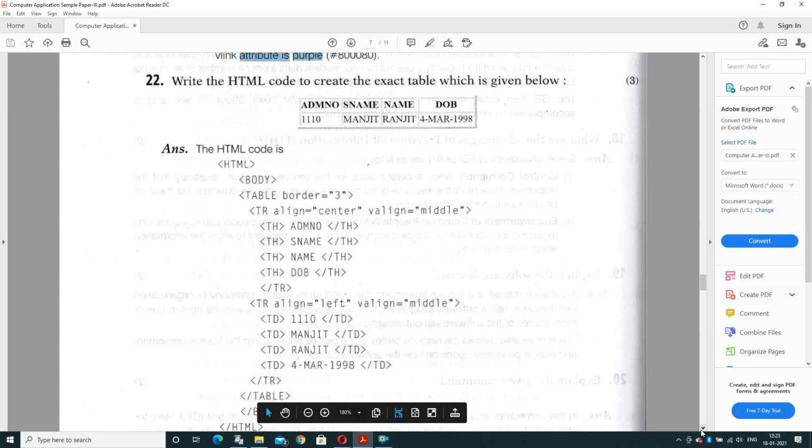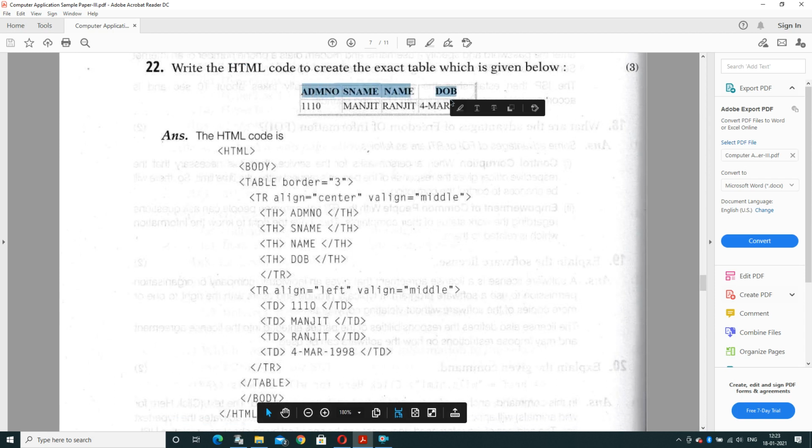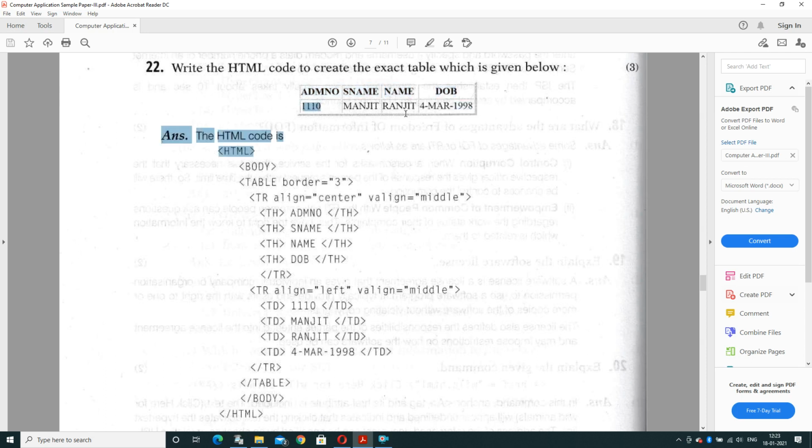Question number 22. Write the HTML code to create the exact table which is given below. Now read this table very carefully. The first row of the table contains the table headings, and the second row contains the table data. These two things are clear. Second thing, total rows are 2 and total columns are 4.